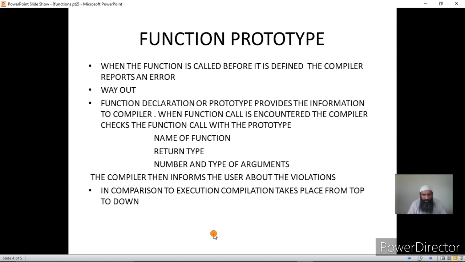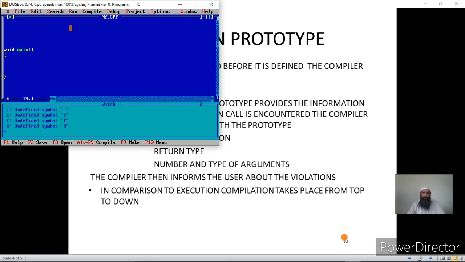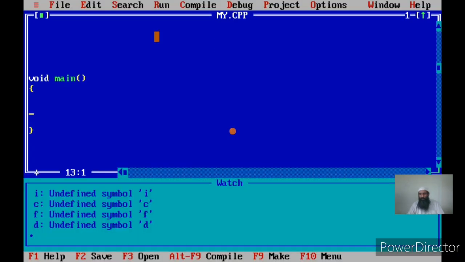Now I was talking about function prototype. When a function is called before it is defined, the compiler reports an error. Let us see what is meant by this. Suppose I declare a function here after main. We can define a function after the main. Let us define a function after the main.